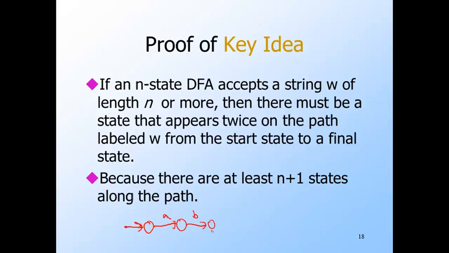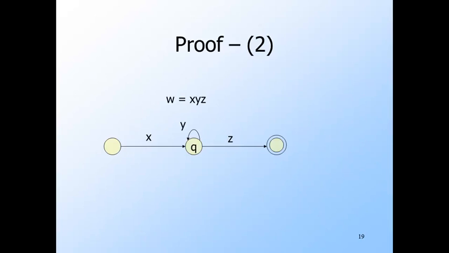Okay. Now, if there are only n different states, and there are n plus 1 states along the path, then 2 states along the path must be the same. That's called the pigeonhole principle, you might remember. Here's a picture of the path for string W, which we're breaking up as x, y, z. X is the prefix of W that gets the DFA to the first state that repeats on the path, which we call state Q. It's right here, of course.